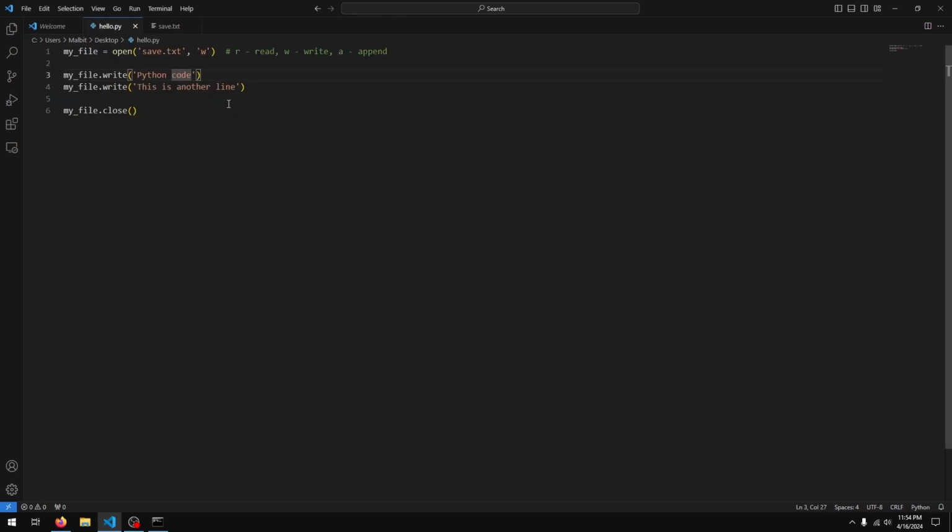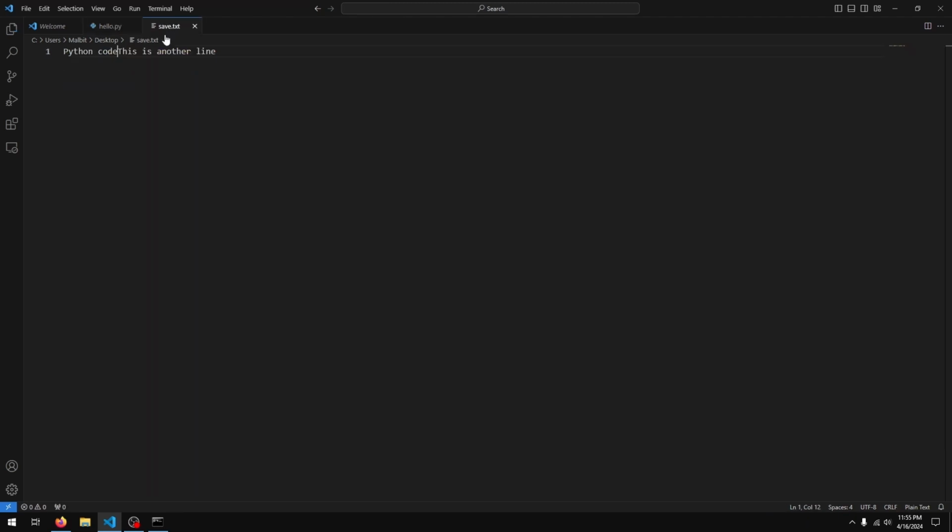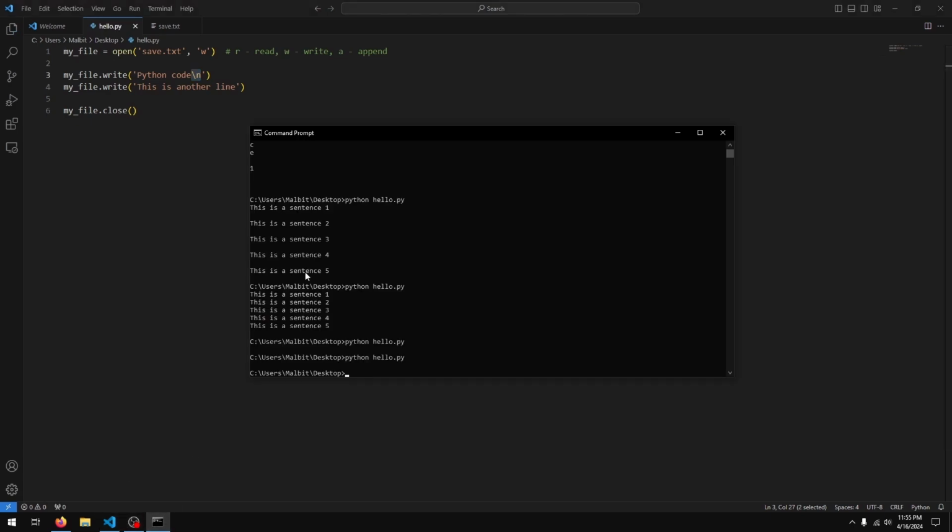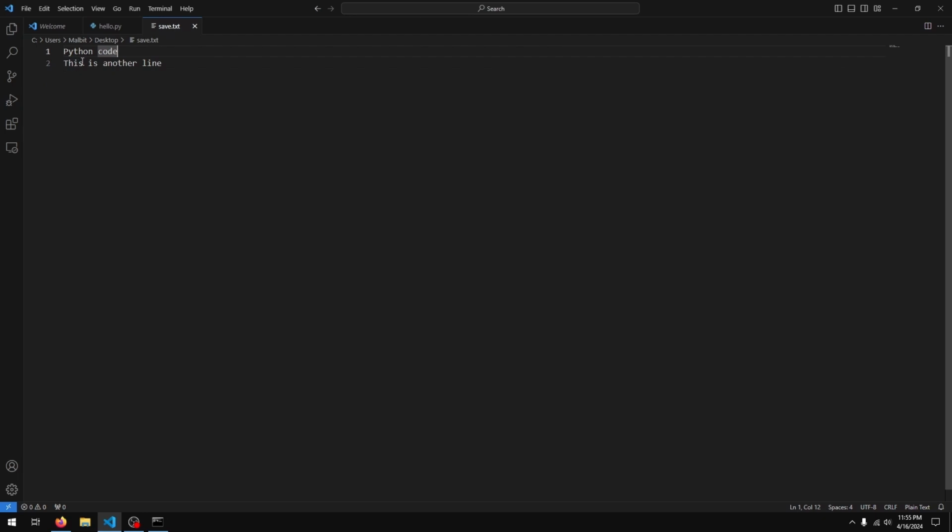One is we can add that character that I mentioned earlier. That character is actually a \n, and what this does is enter a new line into the file. It's as if I pressed enter here. If I run my program now, go back, you can see that this was moved to another line. Let's add like 2 or 3.